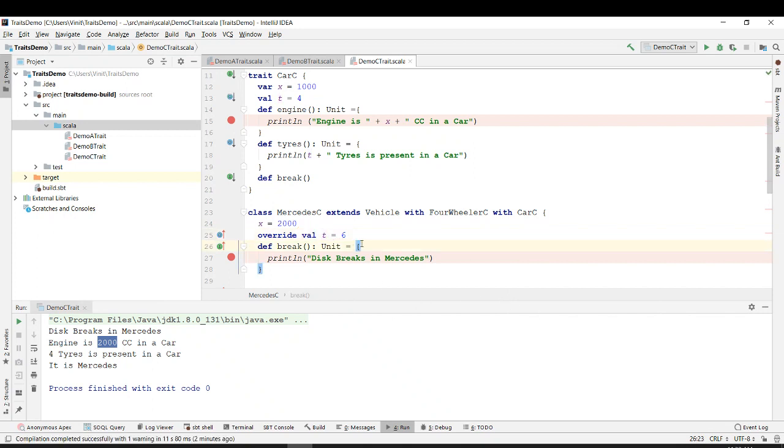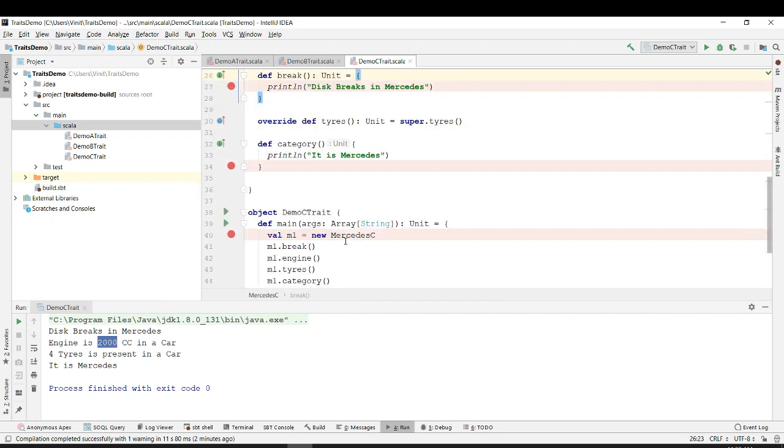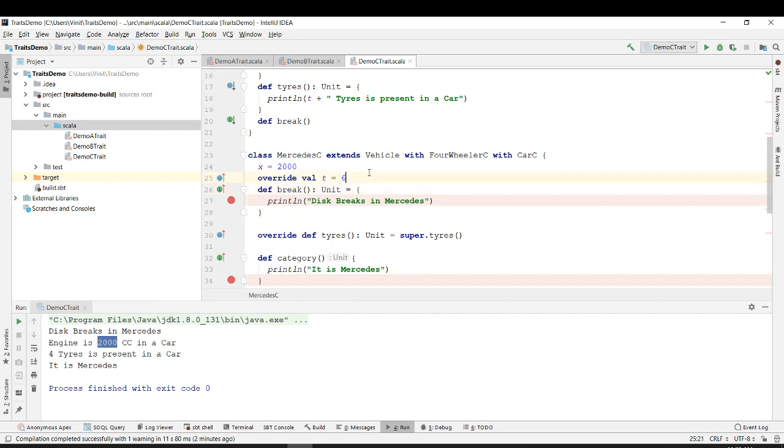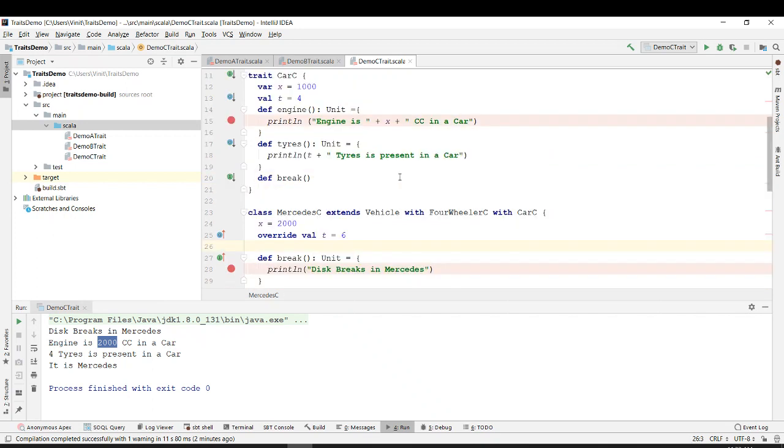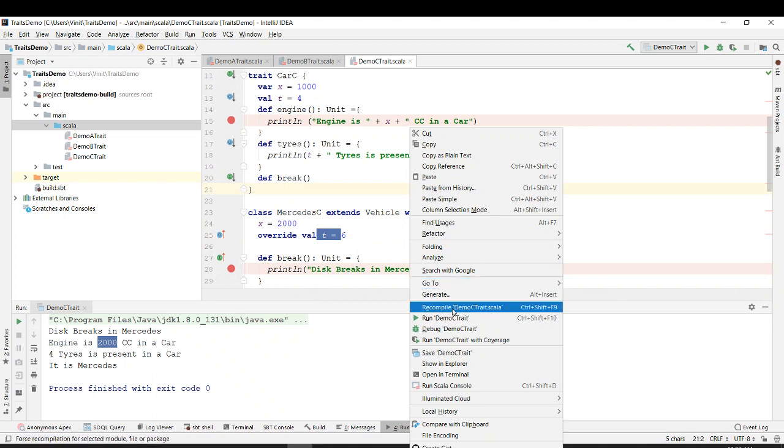So what I'm doing is using an override function to override this tire. t was defined as 4, but even though it was a val, I can still override it by using override and do a run.